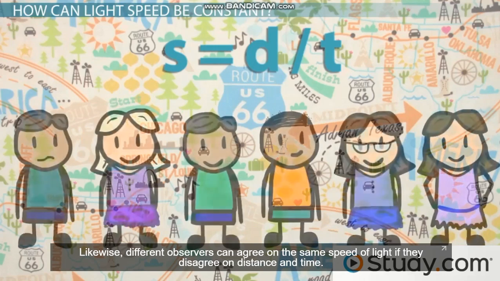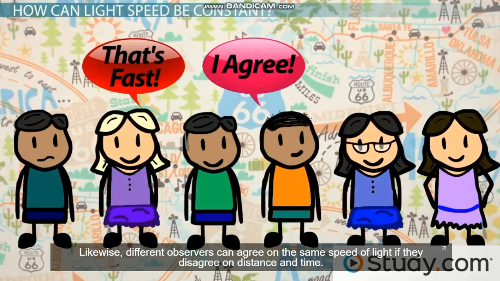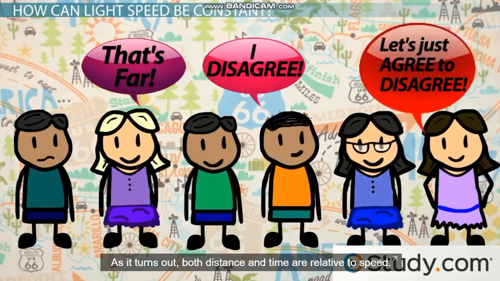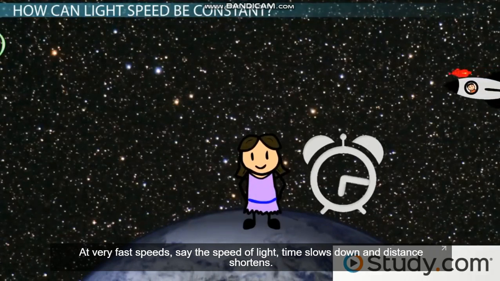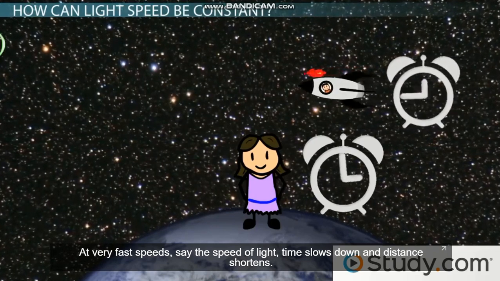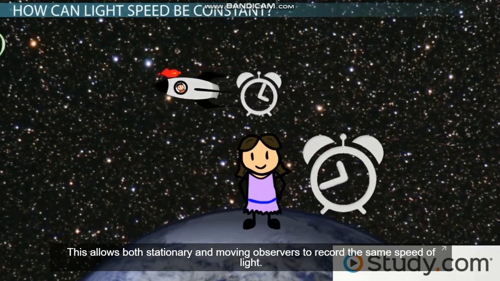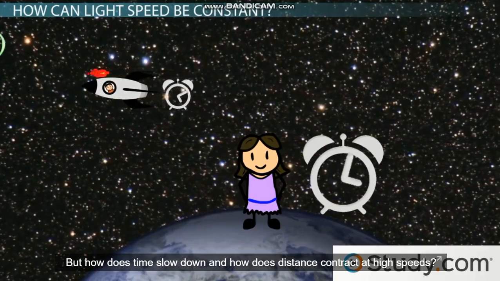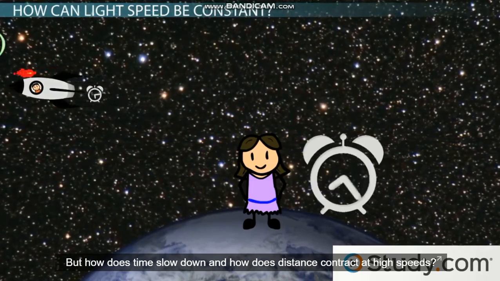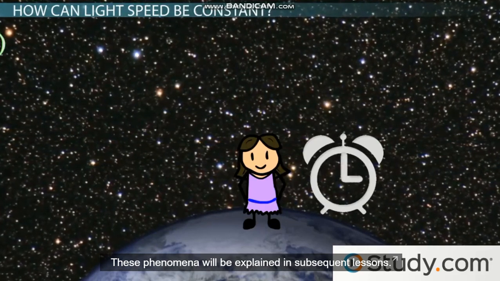Likewise, different observers can agree on the same speed of light if they disagree on distance and time. And as it turns out, both distance and time are relative to speed. At very fast speeds, say the speed of light, time slows down and distance shortens. This allows both stationary and moving observers to record the same speed of light. But how does time slow down? And how does distance contract at high speed? These phenomena will be explained in subsequent lessons.